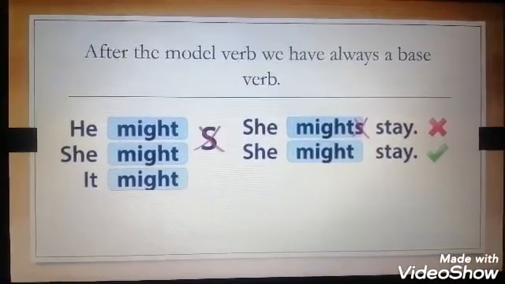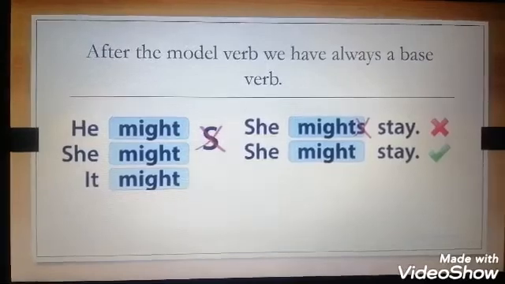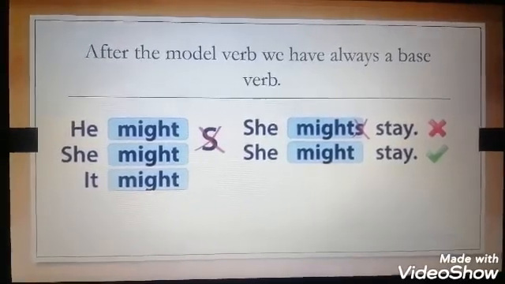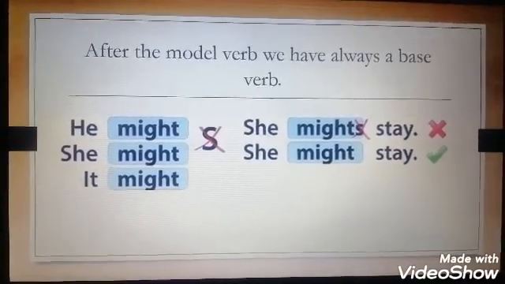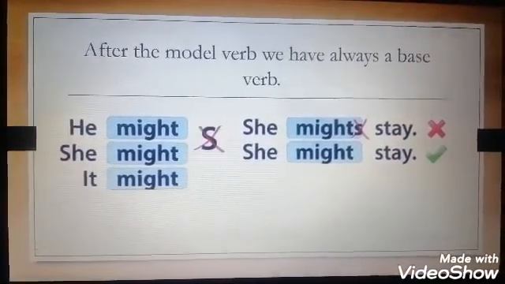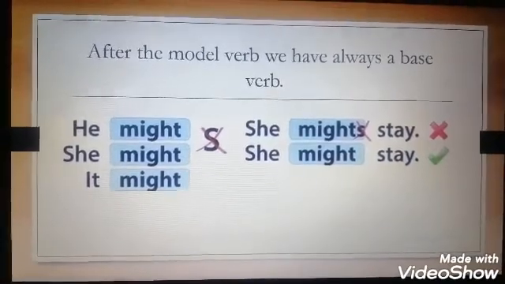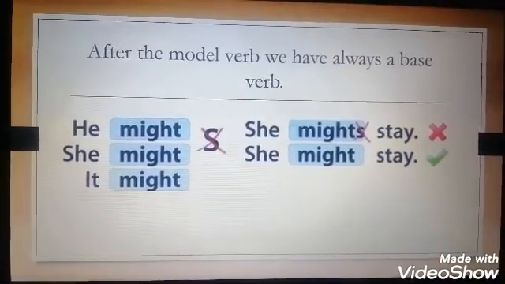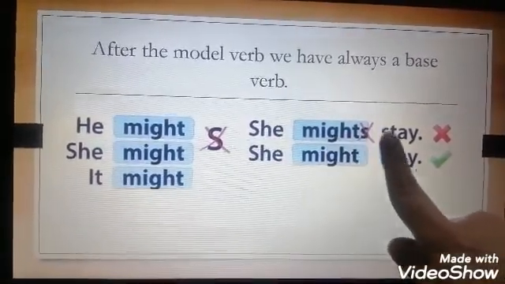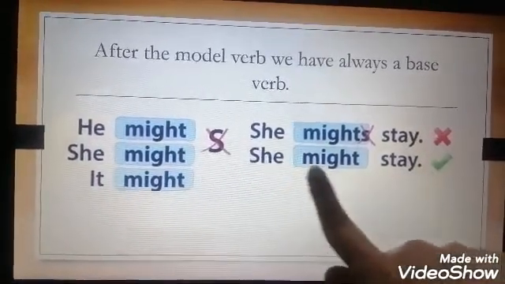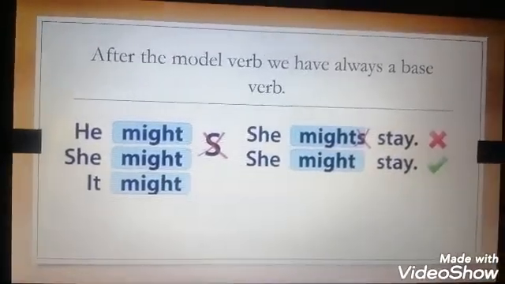After the modal verb, we always have a base verb. We can't add s to the verb. He might, not he mights, or she might, not she mights. Here we have she might stay, it's wrong. She might stay, it's correct.